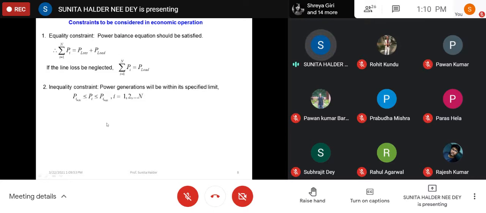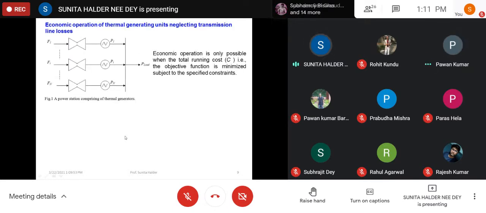There are other constraints also that have not been included here. These are the most simplified and most important constraints of power plants. Those two we have considered here. Now next is